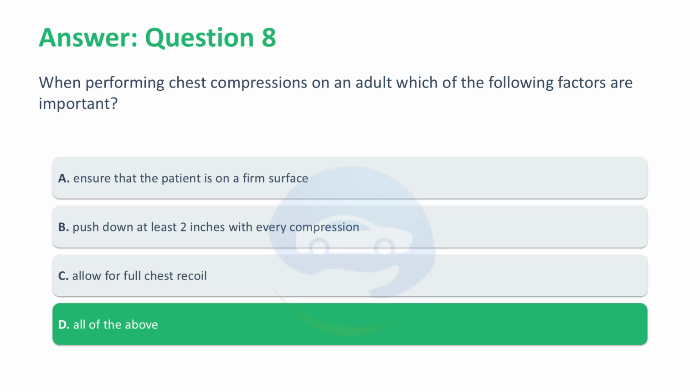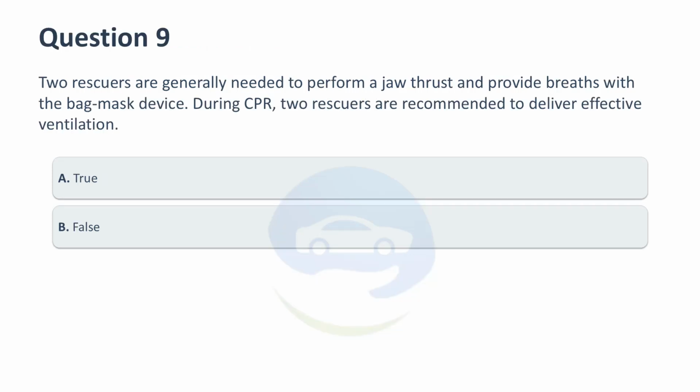Correct answer, D. All of the above. All of these are important factors when performing chest compressions. Some other important factors are: compress at a rate of 100 to 120 per minute and minimize interruptions in chest compressions. Two rescuers are generally needed to perform a jaw thrust and provide breaths with the bag mask device. During CPR, two rescuers are recommended to deliver effective ventilation. A. True. B. False.